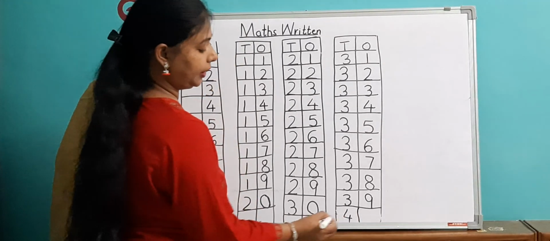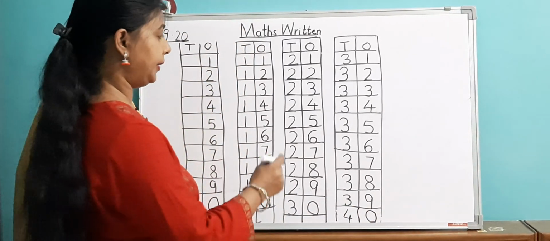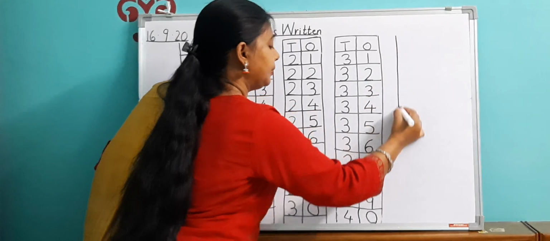So 4 you will write over here and 0 will be as it is, below 9.